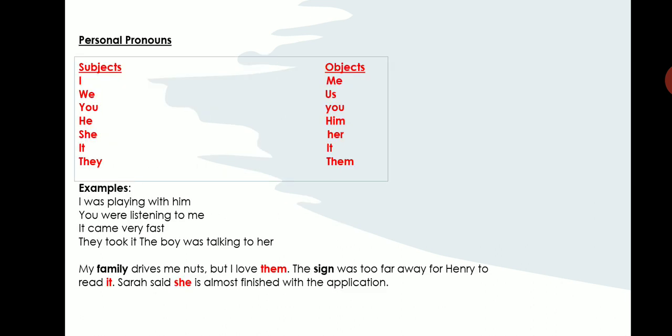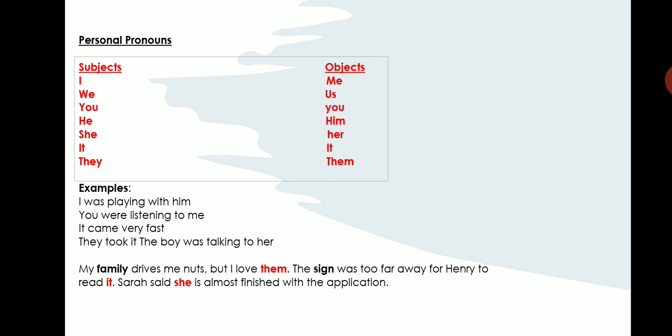Here we have personal pronouns. So, personal pronouns are of two types. One is subject pronouns and the other one is object pronouns. Subject pronouns are the pronouns that come as the subject in a sentence. They are I, we, you, he, she, it and they. Object pronouns are the pronouns that come at the end of the sentence, or they play the role of an object in a sentence. Let us look at the examples given here.